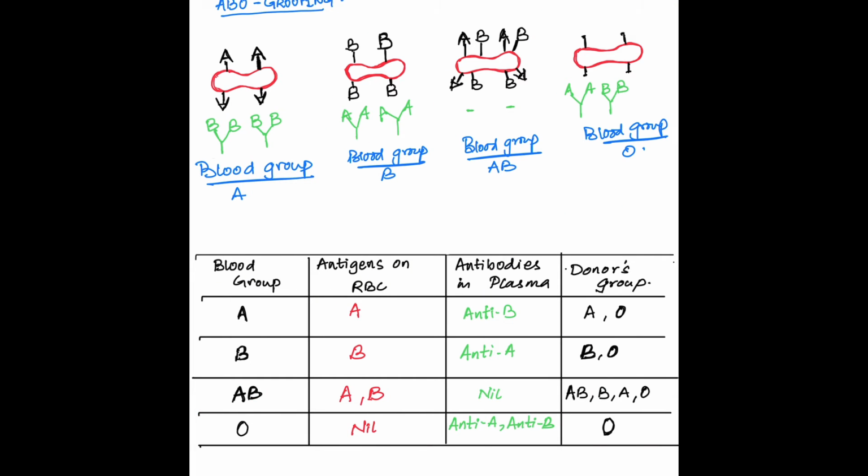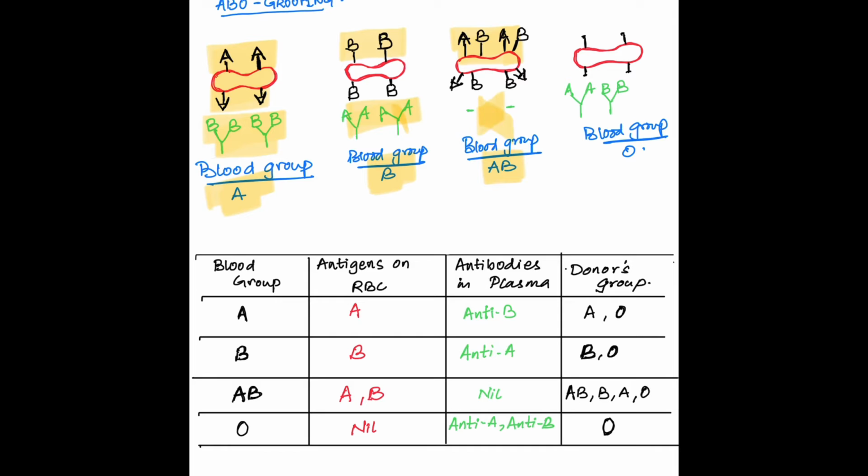So let's revise. People with blood group A have antigen A present on their RBCs and antibodies anti-B present in their plasma. People with blood group B have antigen B present on their RBCs and antibodies anti-A present in their plasma. People with blood group AB have both A and B antigen present on their RBCs, and as both A and B are self-antigens, they do not have antibodies against them.